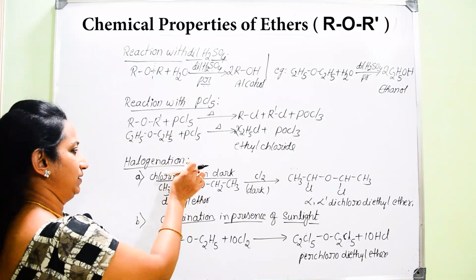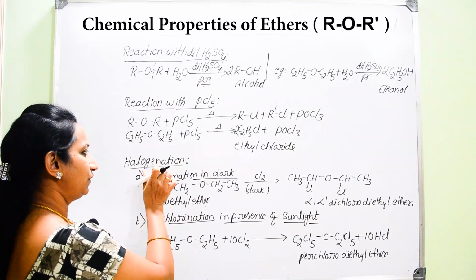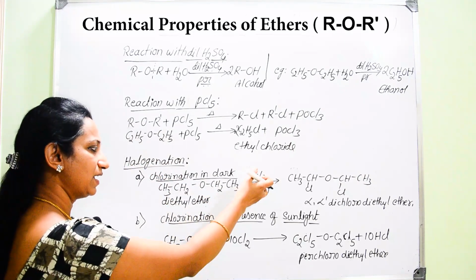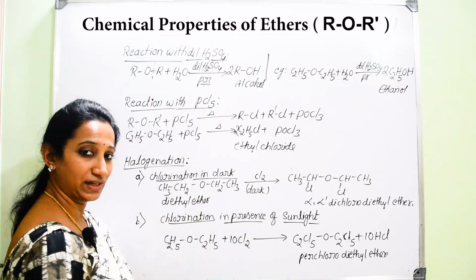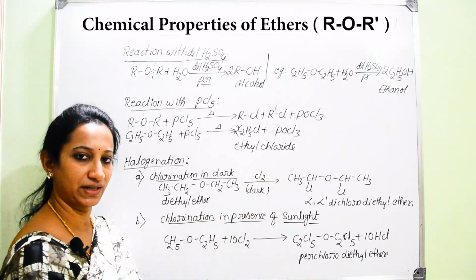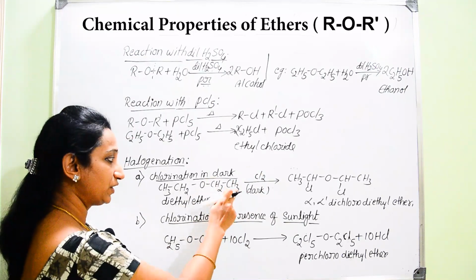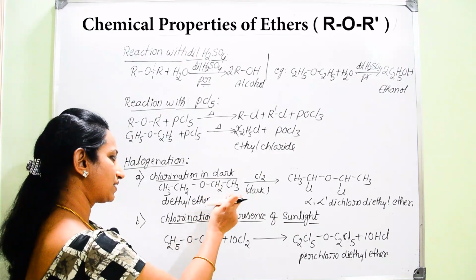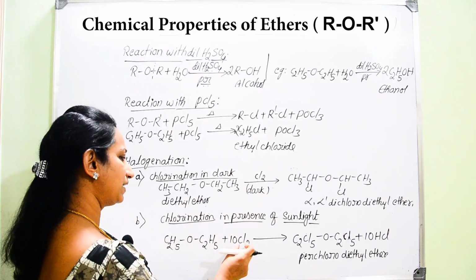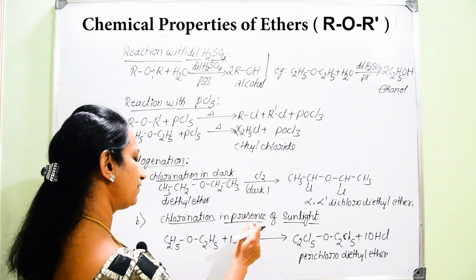And next, lastly, if you come to halogenation, that is, the reaction of ethers with halogens like chlorination or bromination, let me take particularly chlorination. Now, here I have taken two cases. In the first case, chlorination in dark condition. In the second case, chlorination in the presence of sunlight.